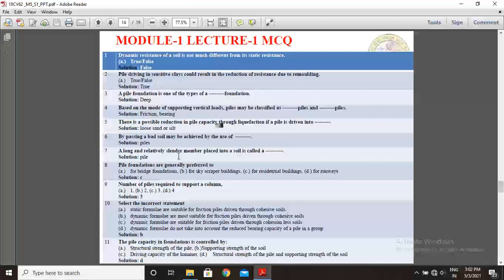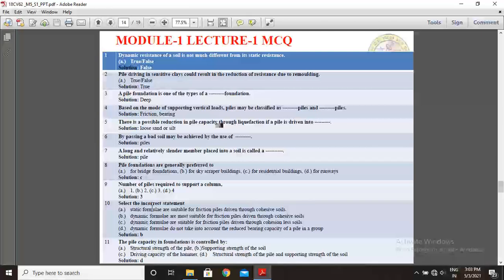A long and relatively slender member placed into a soil is called a dash. The solution is pile. A long and relatively slender member placed into a soil is called a pile. Pile foundations are generally preferred to: option 1, for bridge foundations; option 2, for skyscraper buildings; option 3, for residential buildings; option 4, for runways. The option is C, that is, for residential buildings.